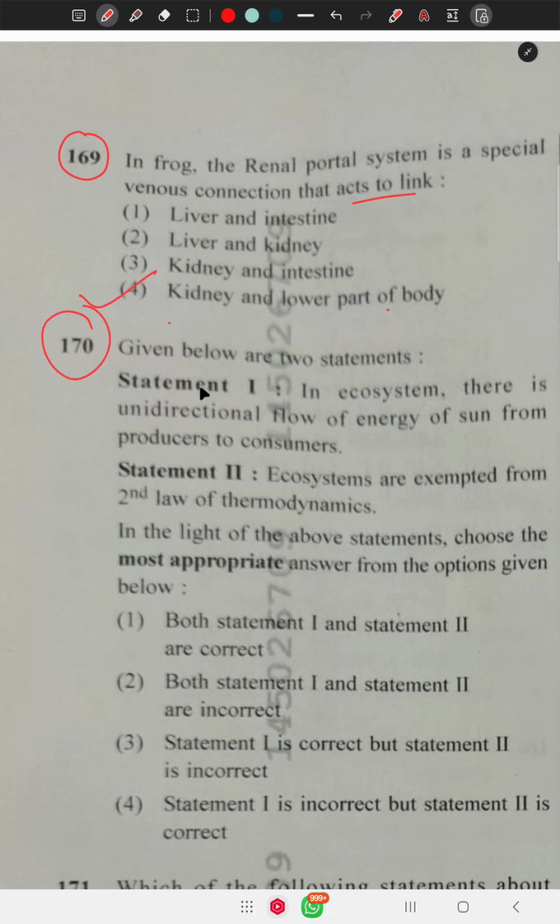Question number 170 says, given below are two statements. Statement 1: in an ecosystem there is unidirectional flow of energy from the sun, from producer to consumer. This is right. Ecosystems are not exempted from the second law of thermodynamics. The second law of thermodynamics says that when a system proceeds, the entropy always increases. So when the sun's energy transfers from producer to consumer level, entropy always increases.